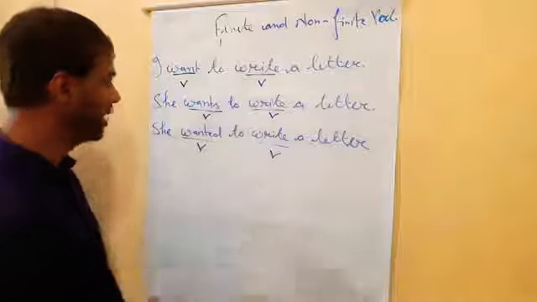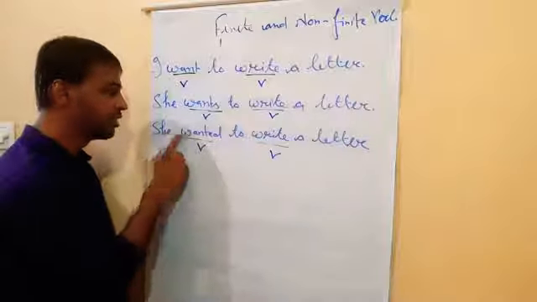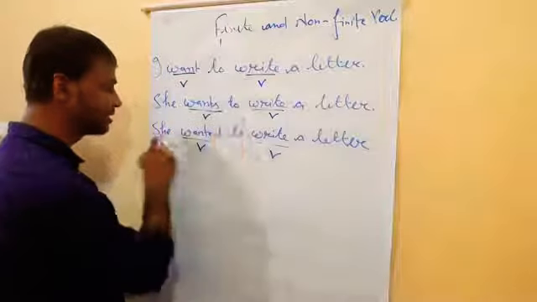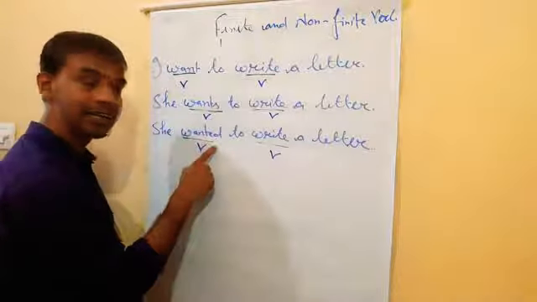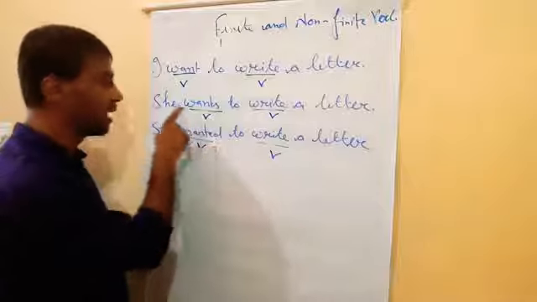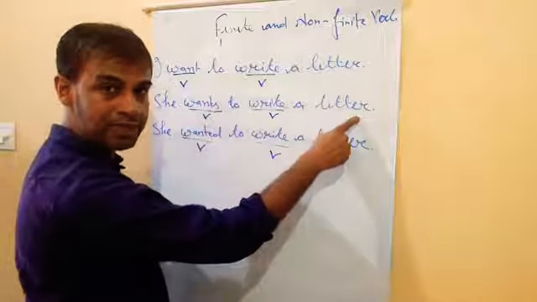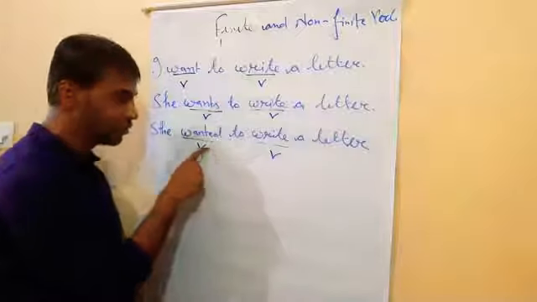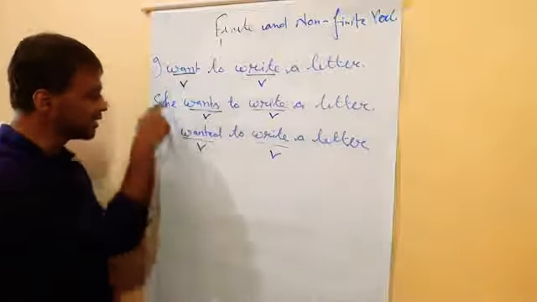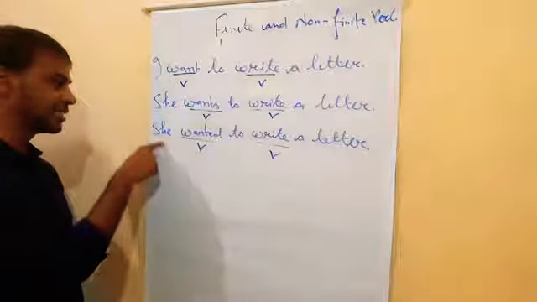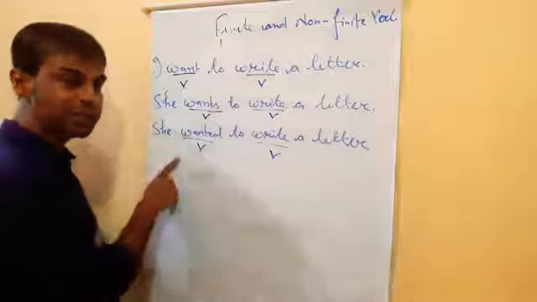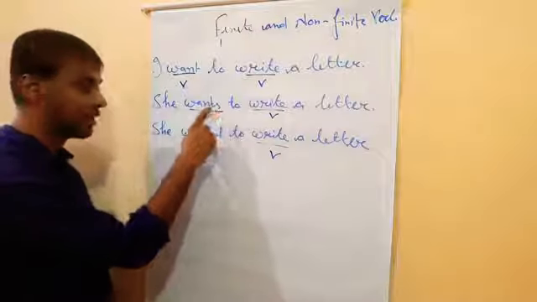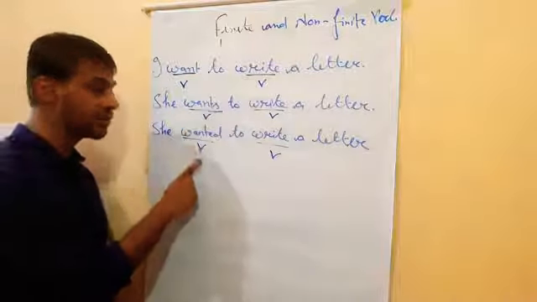Fine. Now come to the third: she wanted to write a letter. Now see, this statement is given in simple past tense. Wanted, the ed form, comes in the simple past tense, and wants to write a letter is given in present tense. So here the statement has a change of tense. The subject is the same, she, but one statement is given in simple present and the second statement in simple past.